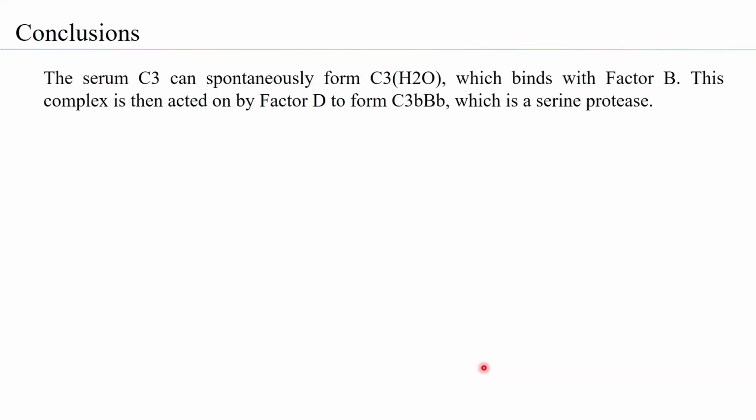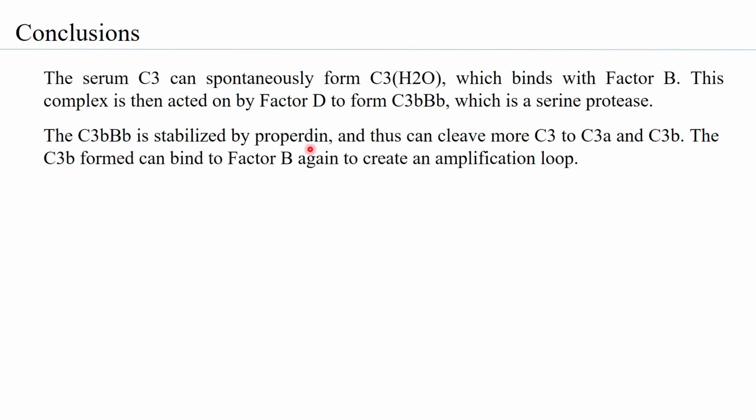So let us make the conclusions. The serum C3 can spontaneously form C3H2O, which binds with factor B. This complex is then acted on by factor D to form C3bBb, which is a serine protease. The C3bBb is stabilized by properdin and thus can cleave more C3 to form C3a and C3b. So effectively, there is an amplification of C3b that is going to happen. This C3b can further bind to factor B to form more C3b, and that is what creates an amplification loop for formation of more C3b.